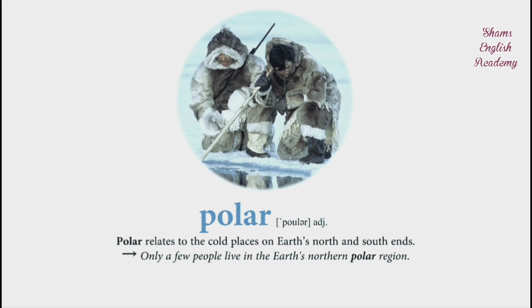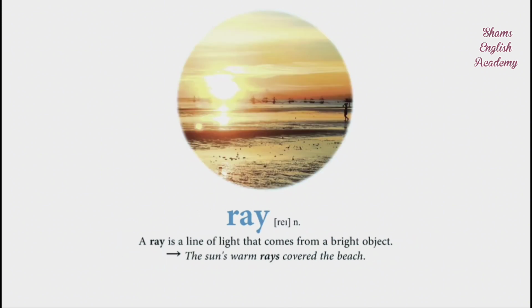Polar. Polar relates to the cold places on Earth's north and south ends. Only a few people live in the Earth's northern polar region. Ray. A ray is a line of light that comes from a bright object. The sun's warm rays covered the beach.